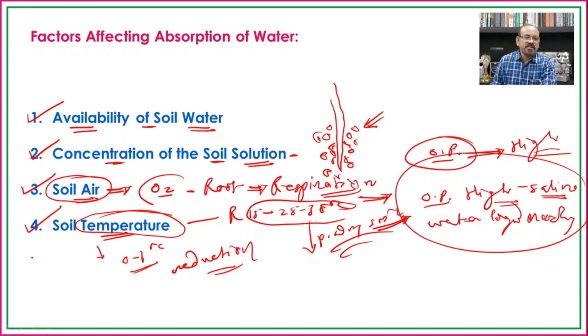And its reason is that the different enzymes involved in the different metabolic activities are non-functional, or reduce their activity, at lower as well as higher temperatures. And hence, a moderate temperature always favors the absorption of water, while lower and higher temperatures are responsible for decreasing the rate of absorption of water.